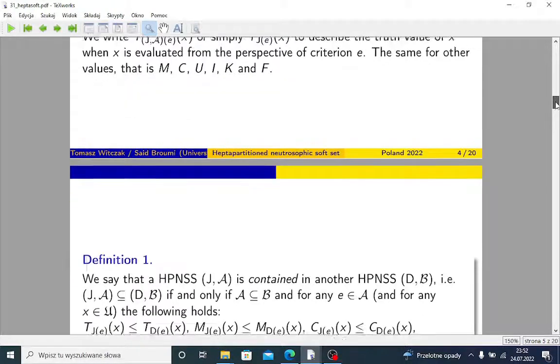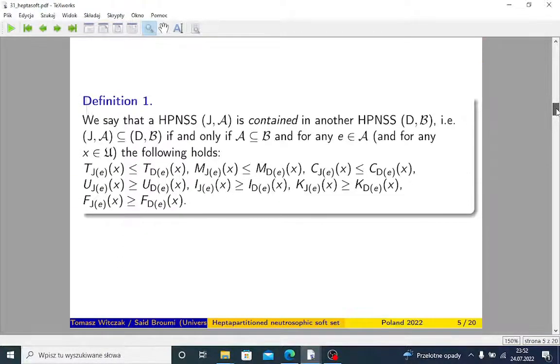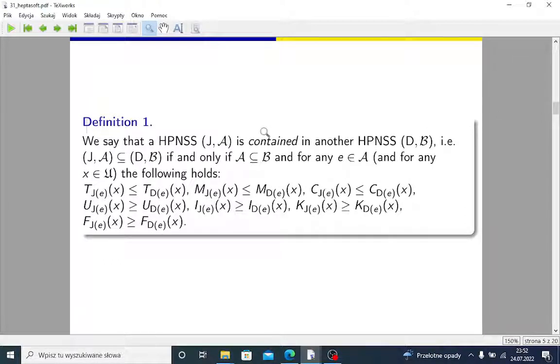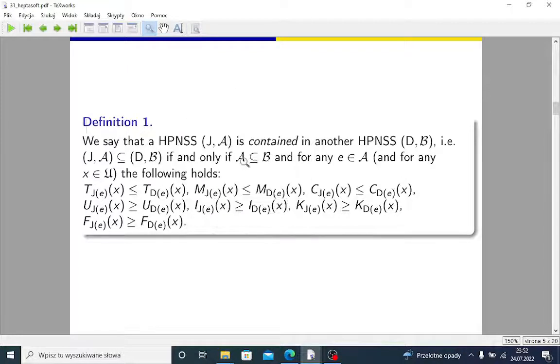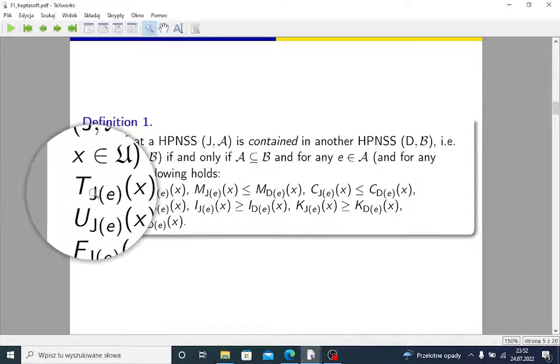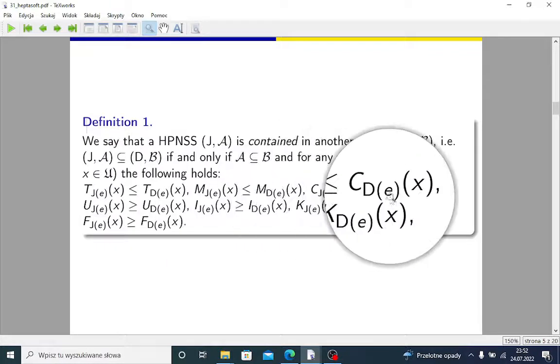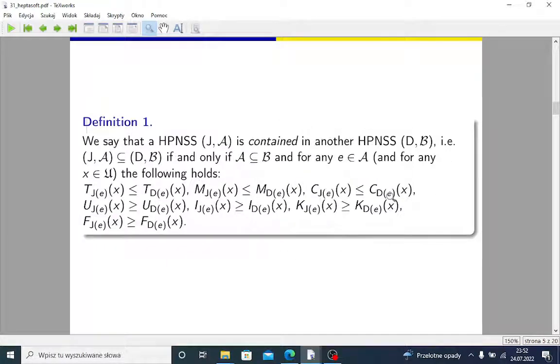We will see some examples, but at first let us say what it means that a heptapartitioned neutrosophic soft set is contained in another HPNSS. The idea is that the set of parameters of the first set is contained in the set of parameters of the second set, and we have the following relationships between logical values, between all these functions of truth, falsity, and so on.